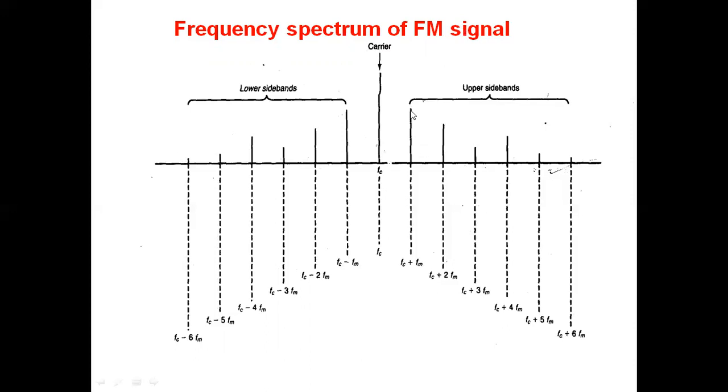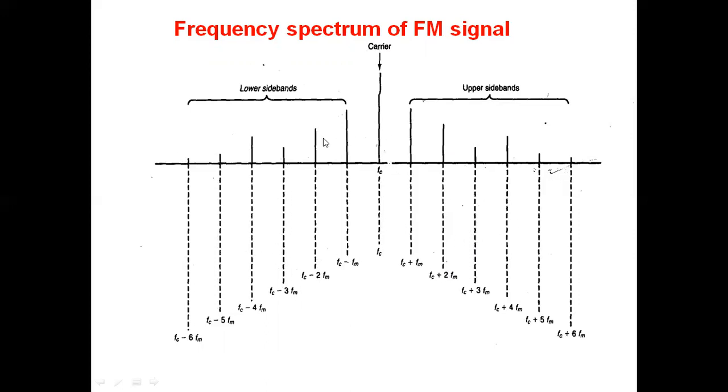This is the first upper sideband frequency FC plus FM. This is the first lower sideband frequency FC minus FM. Second upper sideband frequency FC plus 2FM. Second lower sideband frequency FC minus 2FM. Third upper sideband frequency FC plus 3FM. Third lower FC minus 3FM, and so on.